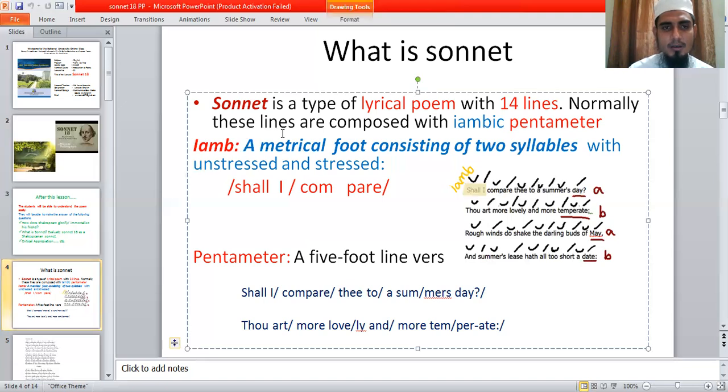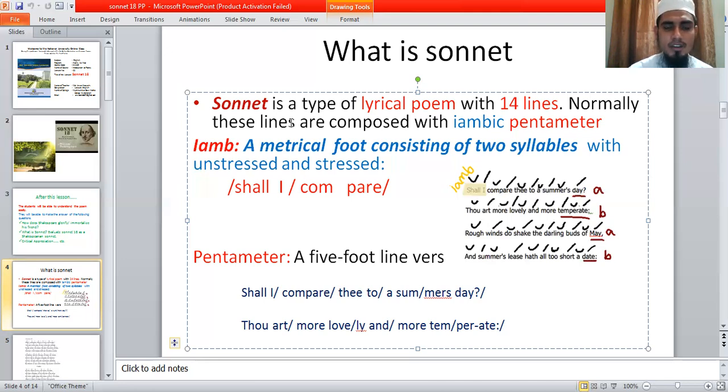So what is the most important feature of a sonnet? The most important characteristic of a sonnet is that it must be within 14 lines. It is mainly written in iambic pentameter lines, and it has a lyrical quality. So if anyone asks you what a sonnet is, you can try in your own way. The sonnet is a type of lyrical poem, mainly composed within 14 lines, and mainly written in iambic pentameter.